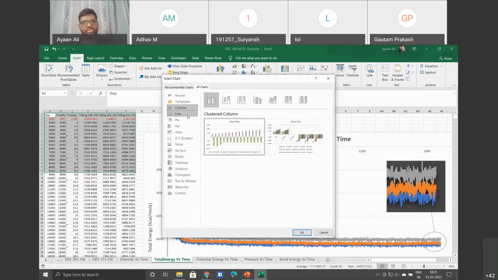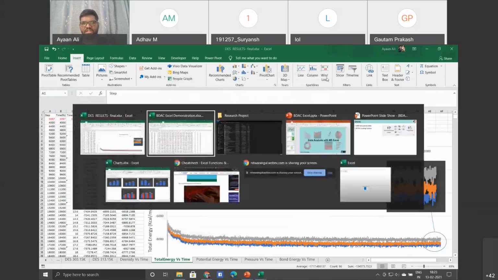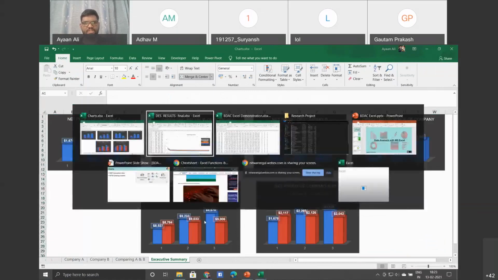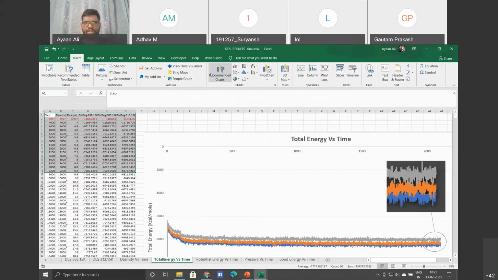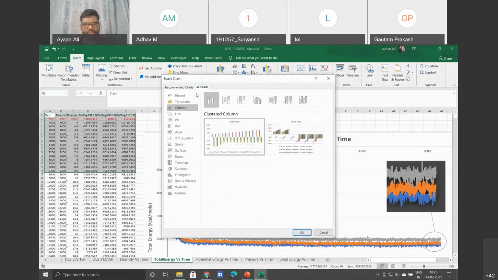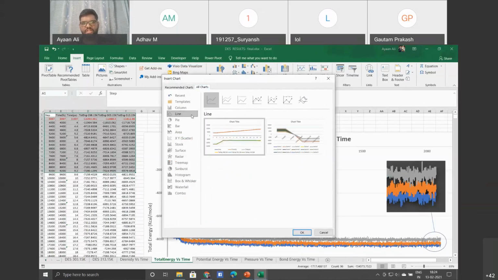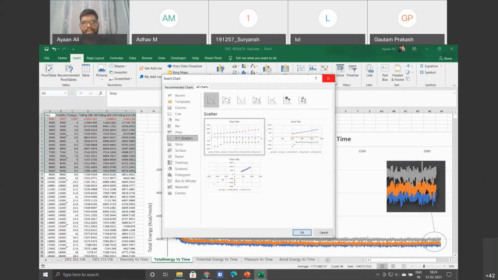Tomorrow, Shashank will also give you a brief overview of the various types of charts, because this is data visualization. Here we are getting various insights. Even the example which I showed you is data visualization: from analyzing the data and preparing charts, I'm getting some insights. So tomorrow this will be covered in detail. But here you can see column charts, and Excel itself will try to give you recommendations, then line charts, then bar, area, scatter plots, radar charts, tree maps.